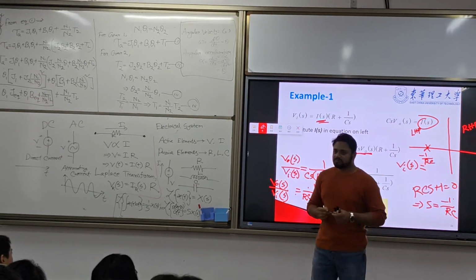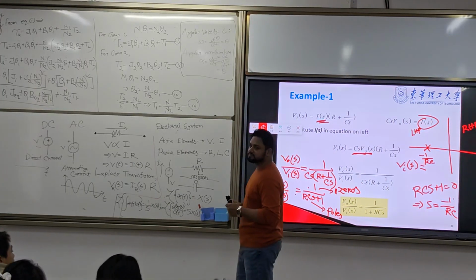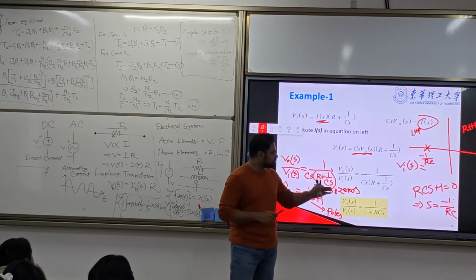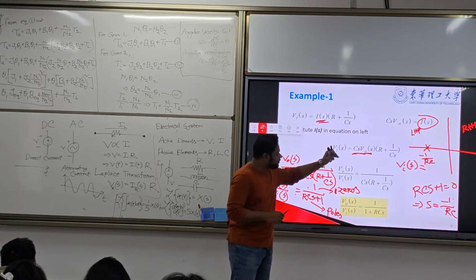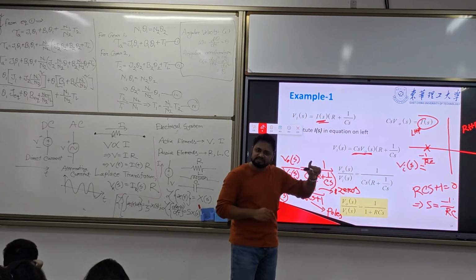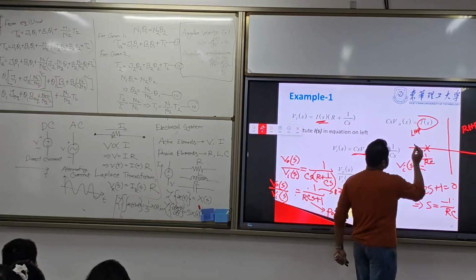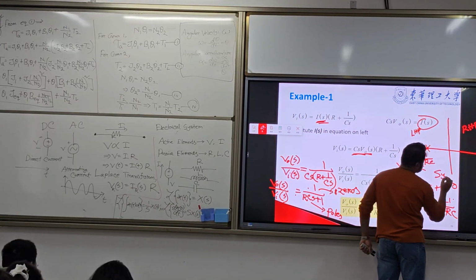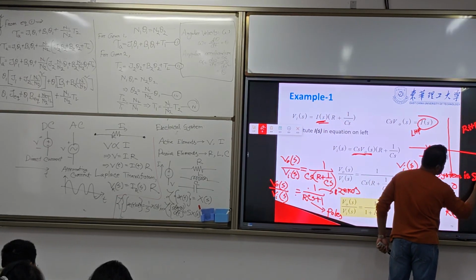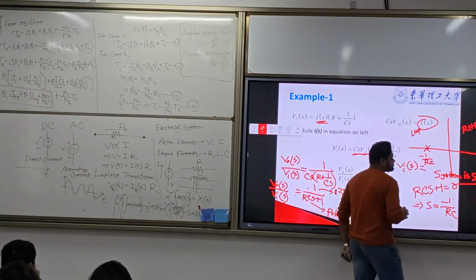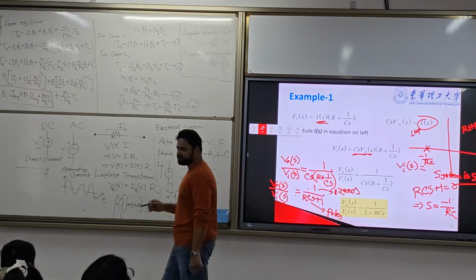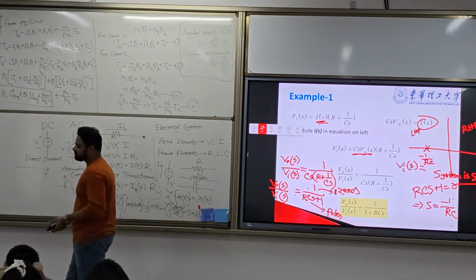Is it a stable or unstable system? Stable system. Why? Because there is one pole, and that pole is in the left half plane, the left side. So the system is stable. That is how you will find the stability of any system; this is for the electrical system.